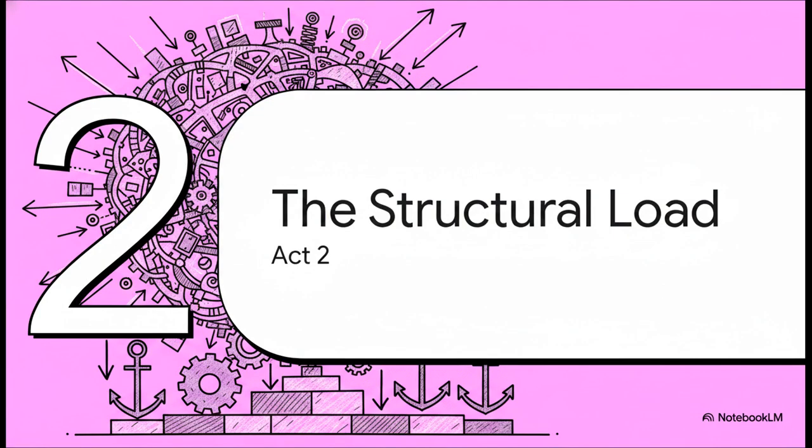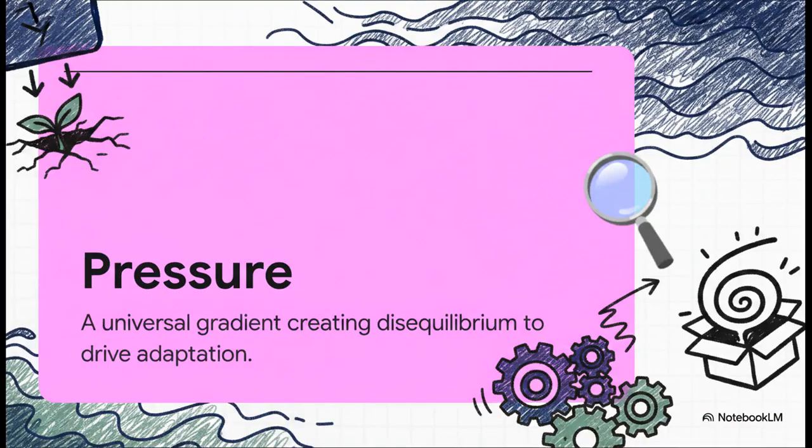Act 2. The structural load. Now, a system obviously can't just bloom infinitely into a void. For it to have stability and actual form, there has to be a compulsory counterforce. We define this as pressure.